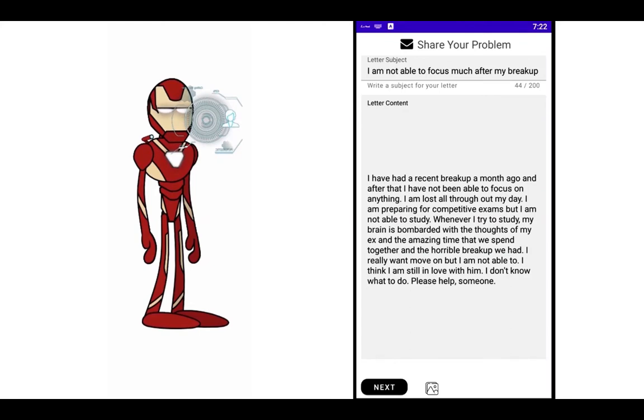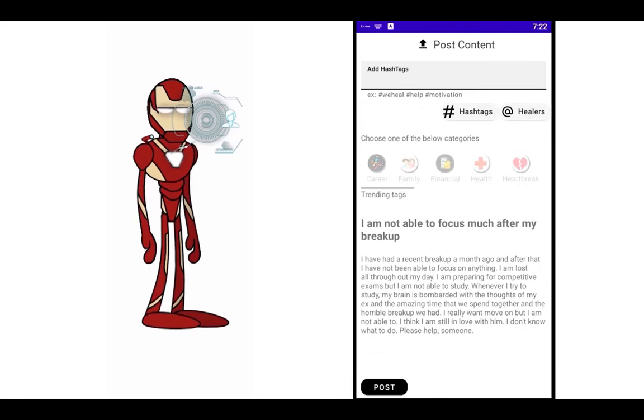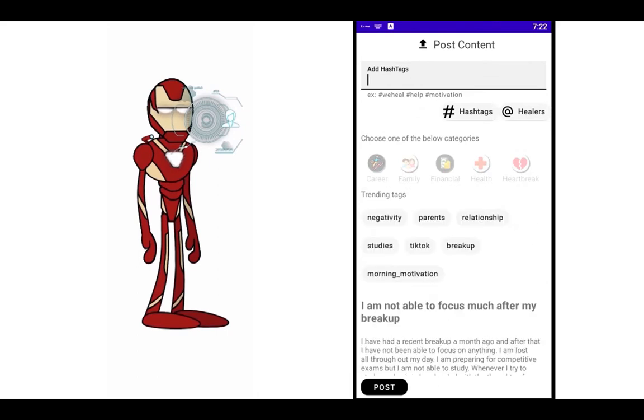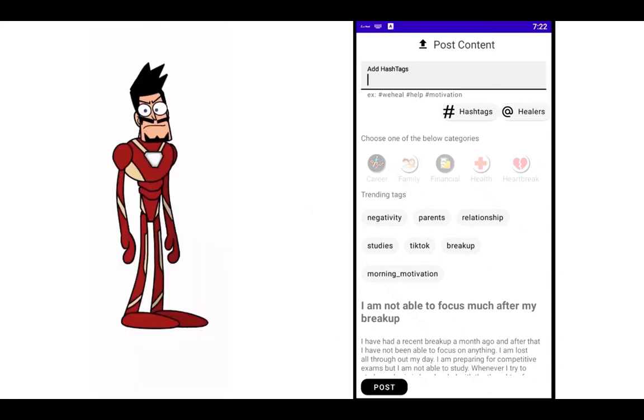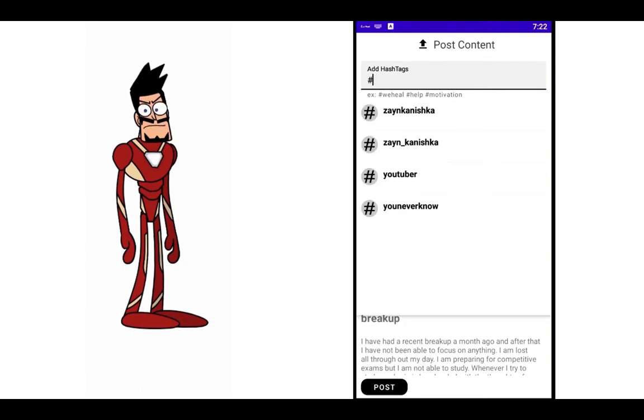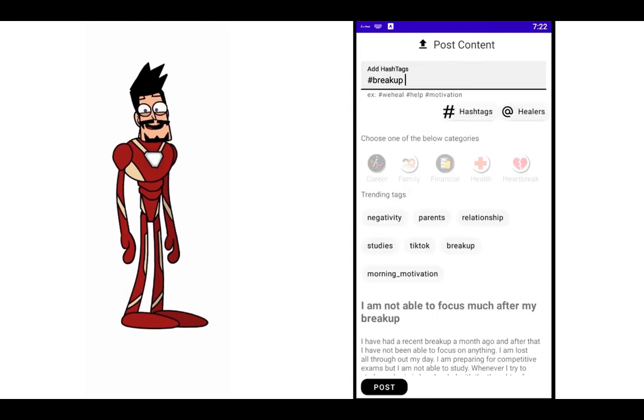Let me just click on next. Right, so now to increase the visibility, I'll just add a few hashtags. Let me just see if I can search for a hashtag. Let me just click on hashtags. Let me just search breakup. Yeah, I found one. Okay, and let me just see if I can add hashtags on my own. Yes, I can do that as well.